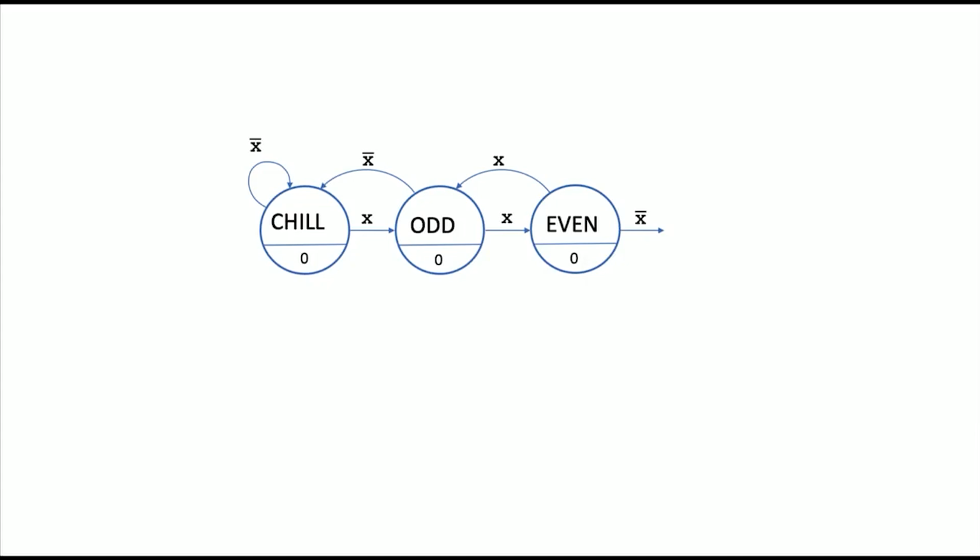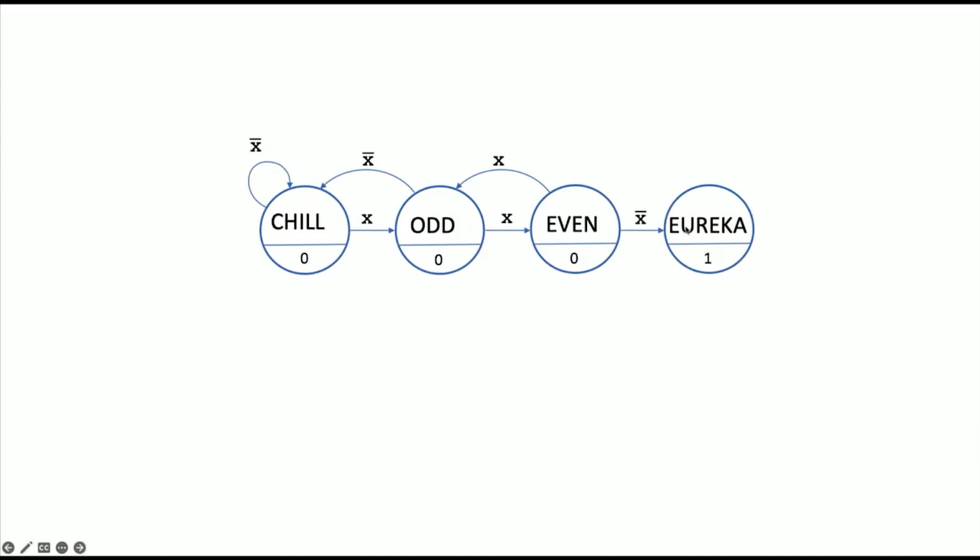Is there another state for just outputting the... Yeah, I have to be in a state to output a 1, right? Because I want to output a 1 for a whole clock cycle, regardless of the input. And I want to output it after I clock in the 0. So I'm going to go to another state, and in that state, I'm going to output 1. Okay. So here I am. So Eureka, we found the pattern. So the only way to get from chill to Eureka is to see an even number of 1s followed by a 0.